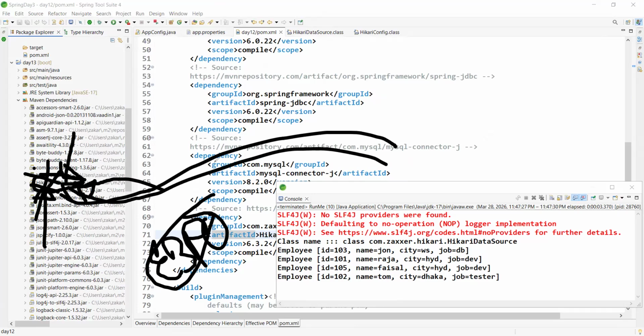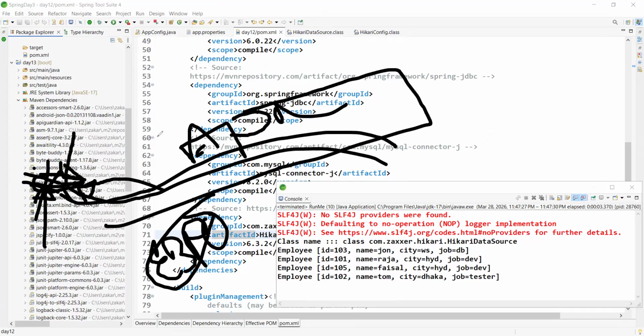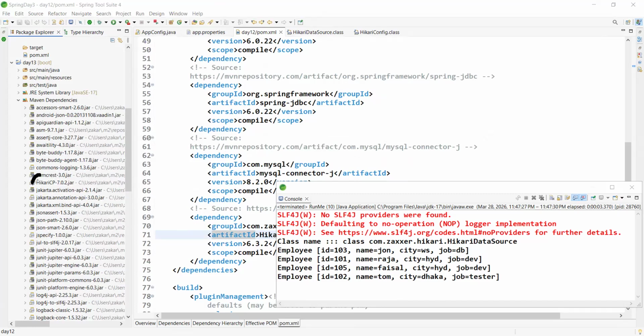In my project, they are using Apache DBCP2. Simply remove this dependency and add the jar file externally. Manually you need to add it, right? But most projects are using HikariCP, so Spring Boot by default adds HikariCP. Is it okay? Have you got my point?